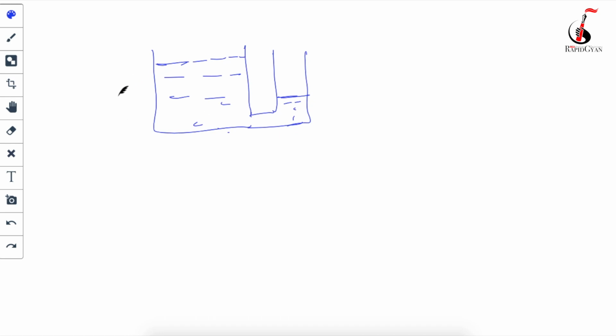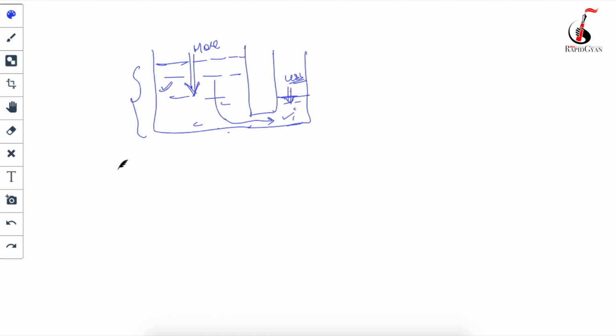Which vessel has more mass of water? Of course this vessel has more mass of water, so the energy of mass in this vessel will be more compared to this vessel. This vessel will have less energy. So you know that the water will start flowing from this vessel to this vessel, correct?